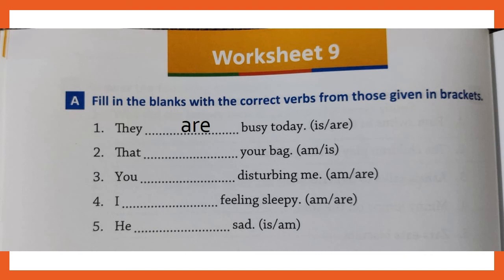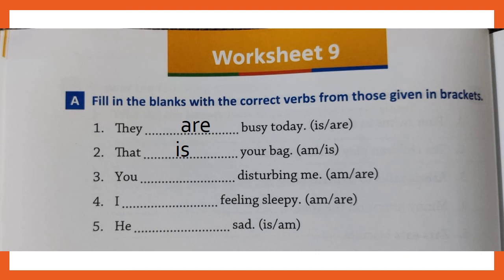Number 2, that dash your bag. That, can we use am? No, we use am with I, isn't it? So what we will use? That is your bag. Number 3, you dash disturbing me. Can we write you am disturbing me? It is incorrect. No?